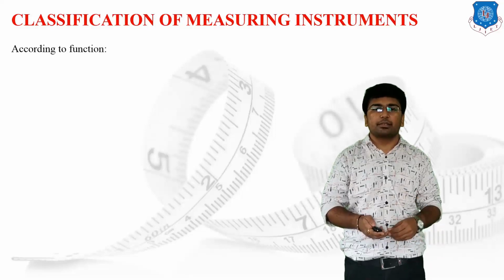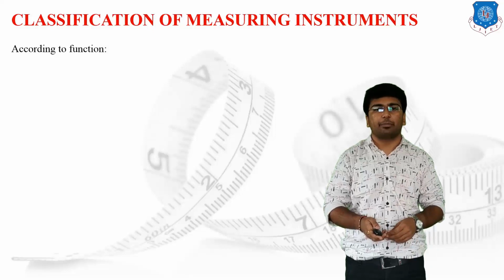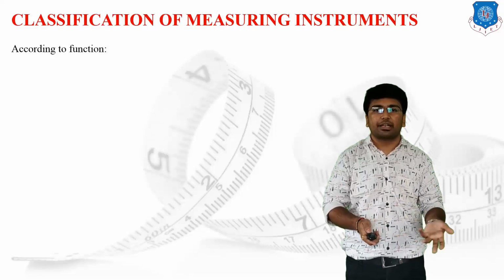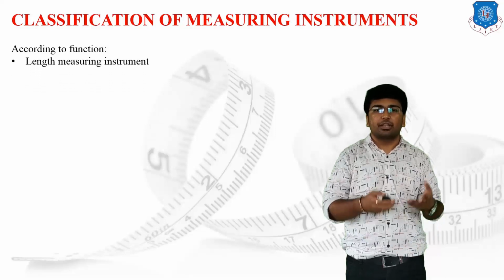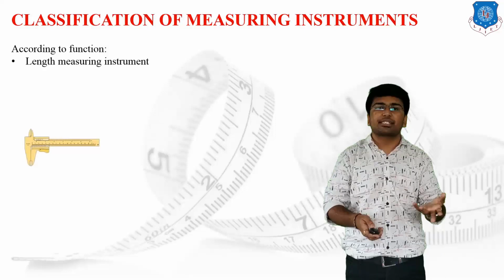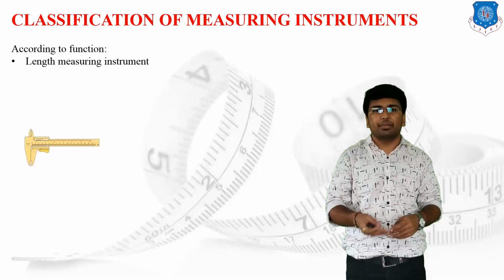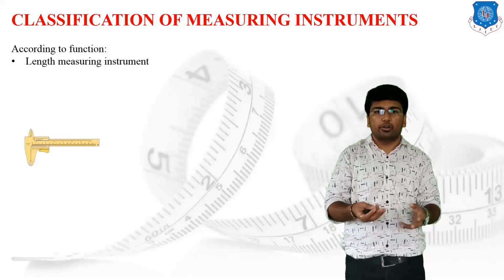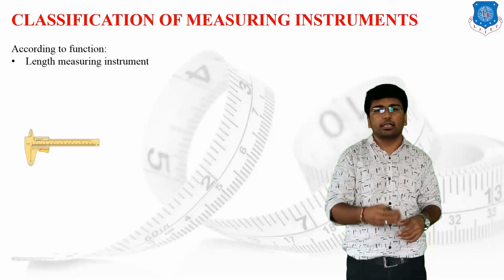According to function means we have classified the measuring instrument on the basis of their functional requirement, or functional criteria. The first one is the length measuring instrument. It means the instrument which is useful for the measurement of length. The basic scales are useful for the measurement of length. Examples of the length measuring instrument are scales, or the vernier caliper.